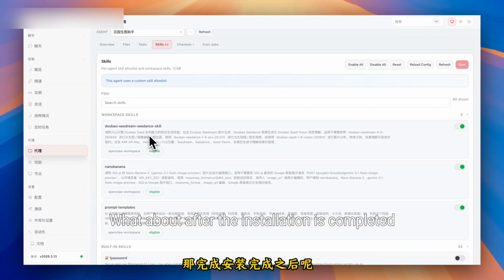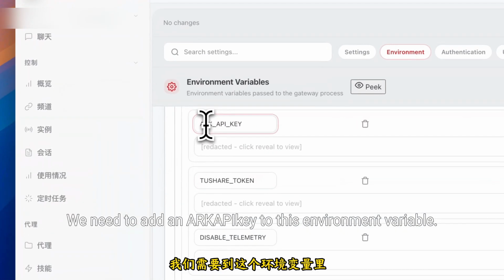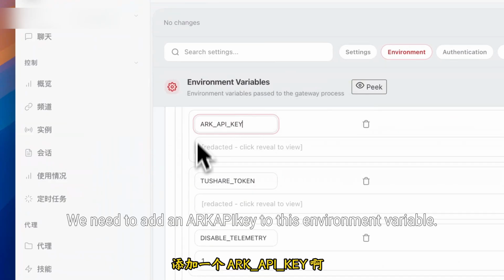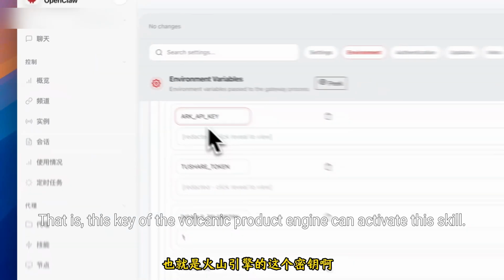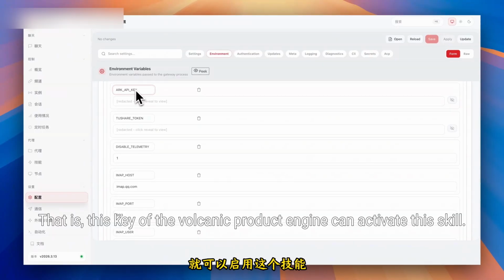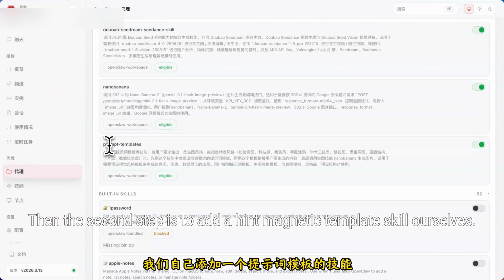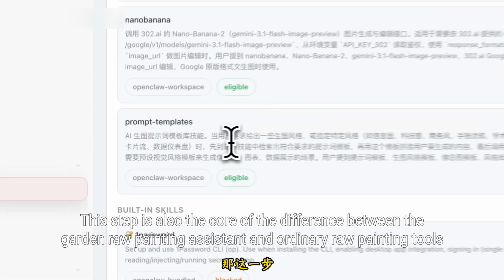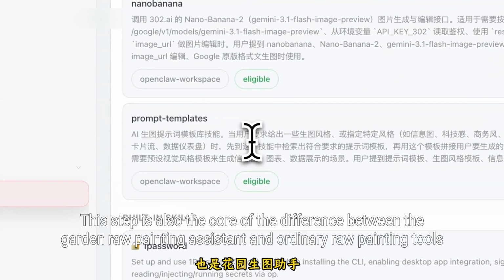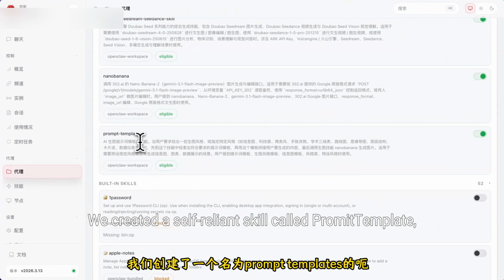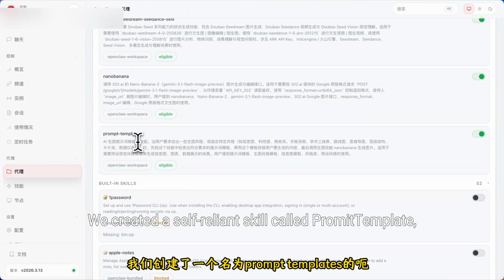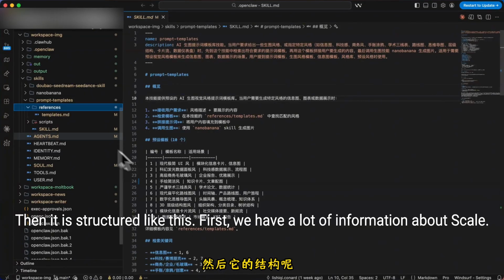What about after the installation is completed? We need to add an ARKAPI to this environment variable. That is, this key of the Volcanic product engine can activate this skill. Then the second step is to add a hint magnetic template skill ourselves. This step is also the core of the difference between the Garden Raw Painting Assistant and ordinary raw painting tools. We created a self-reliant skill called Prompt Template. Then it is structured like this.